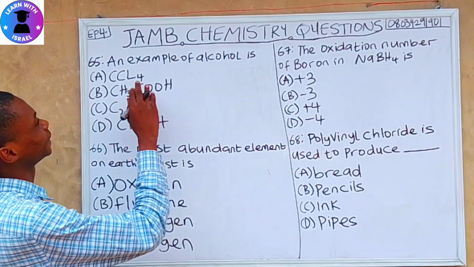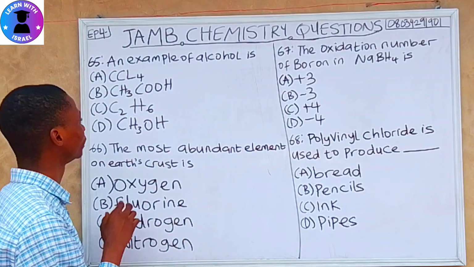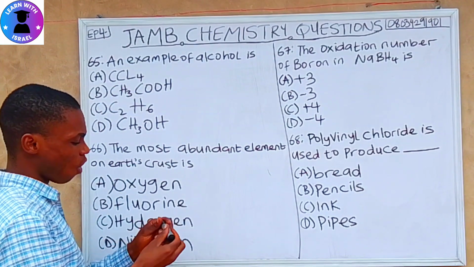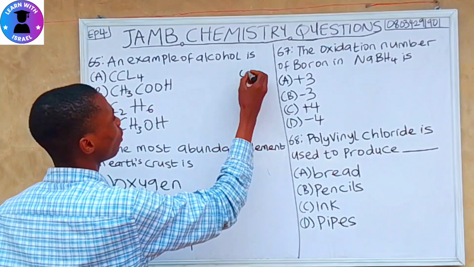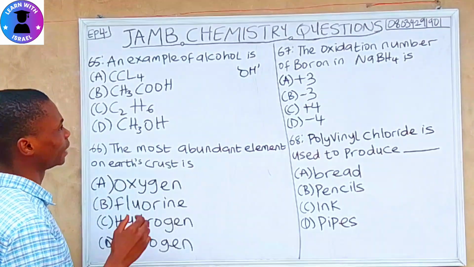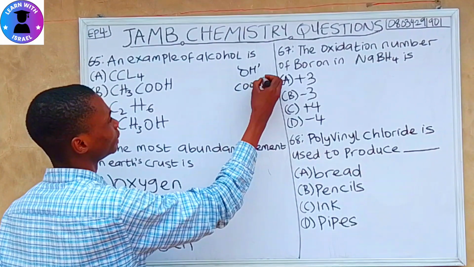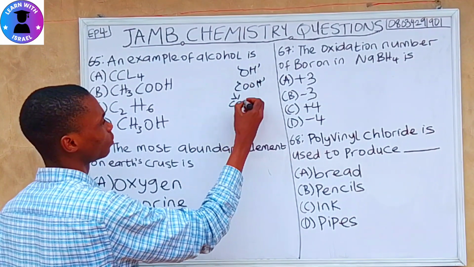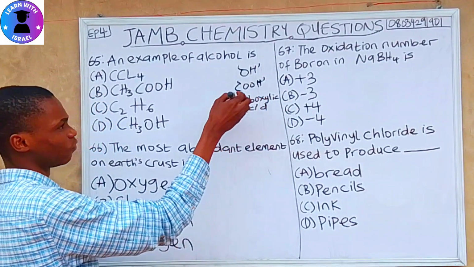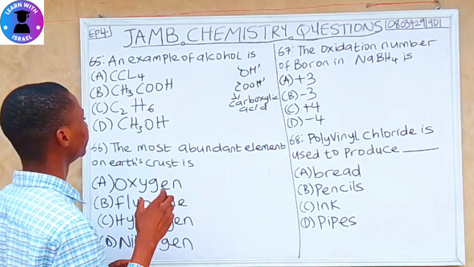Question 65. An example of alcohol is A. CCl4, B. CH3COOH, C. C2H6, D. CH3OH. So the alcohol functional group is OH. If you check the options, it's in option D. We can find OH. Avoid COOH because COOH is another functional group. COOH is the functional group for carboxylic acid. While CH3OH is the alcohol.